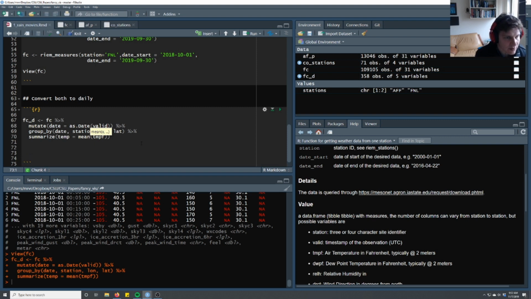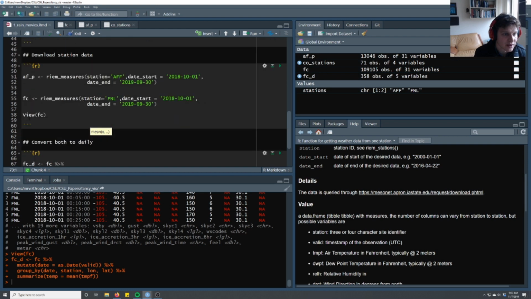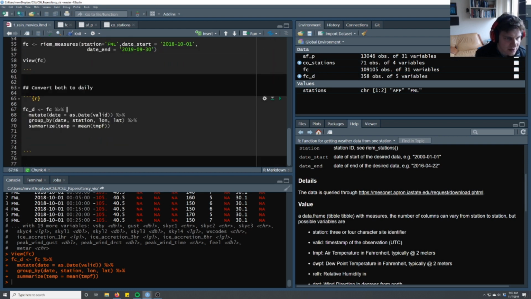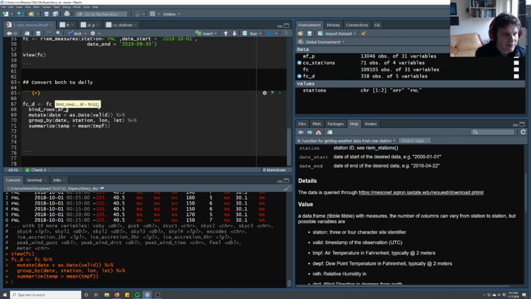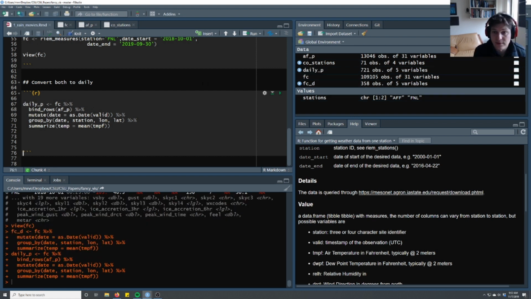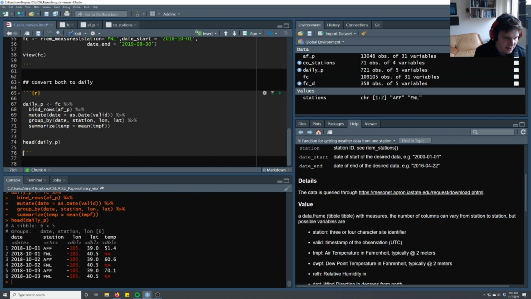And then we're going to do the same for the AFP data. And actually, I'm going to do something semi-intelligent. I'm going to stack these first, so bind rows AFP. And this way I'm doing all of these analyses just once. So I'll call this daily P. And so that should give me 721. So that means now we have a long data frame, which we can look at. And it's going to be much simplified.